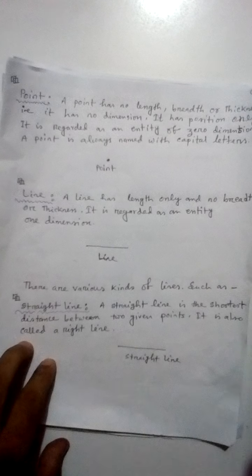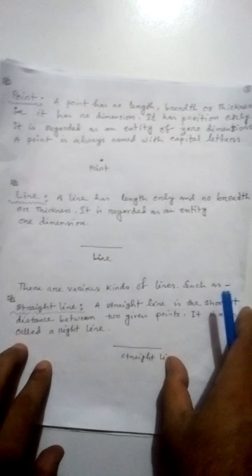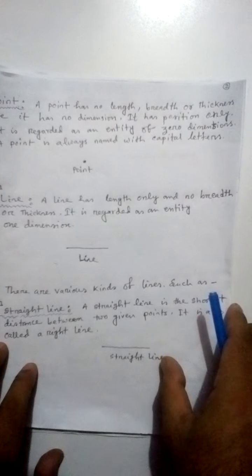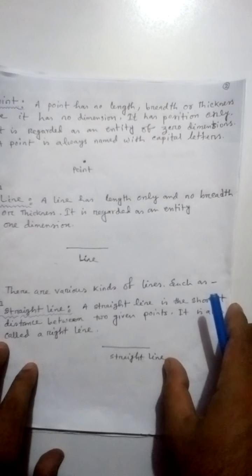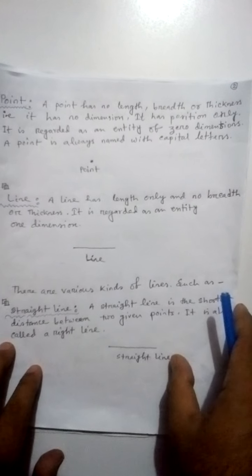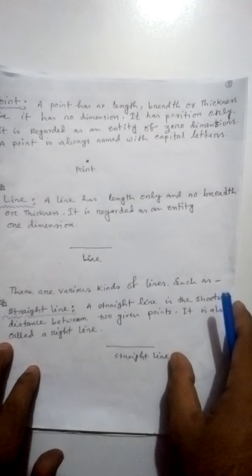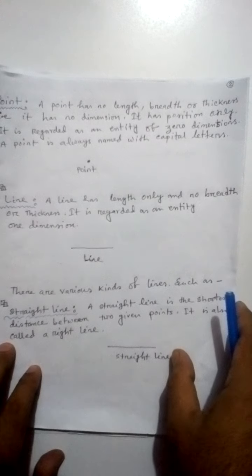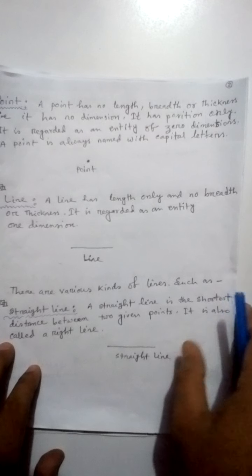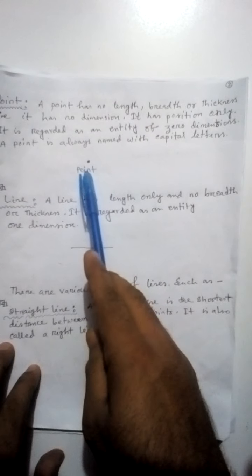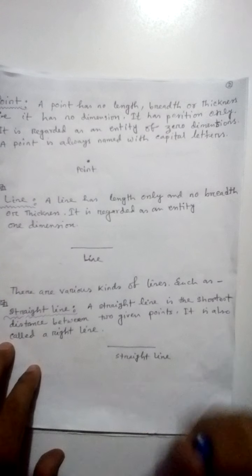Point. A point has no length, breadth or thickness. That is, it has no dimension, it has position only. It is regarded as an entity of zero dimensions. A point is always named with a capital letter. This is a point.